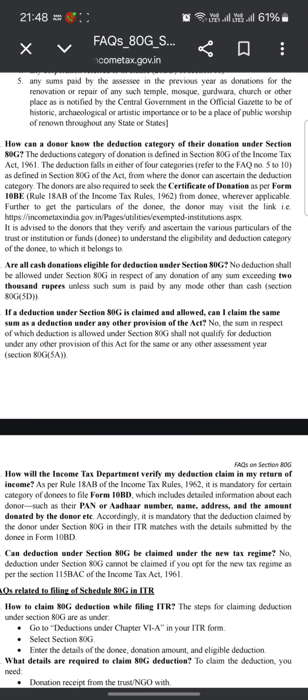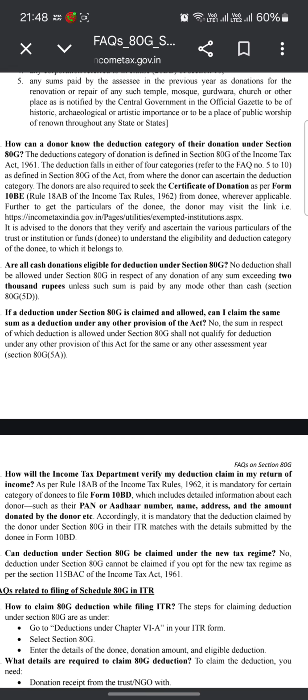Section 80G(5A). How will the Income Tax Department verify any deduction claim in respect of the donation? As per Rule 18AB of the Income Tax Rules, 1962, it is mandatory for certain categories of donees to file Form 10BD, which includes defined information about each donor, such as their PAN or Aadhaar, name, address, and the amount donated by the donor. Accordingly, it is mandatory that the deduction claimed by the donor under Section 80G in their ITR matches with the details submitted by the donee in Form 10BD.